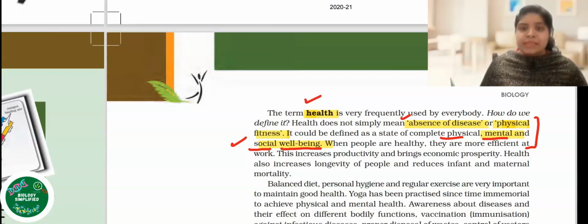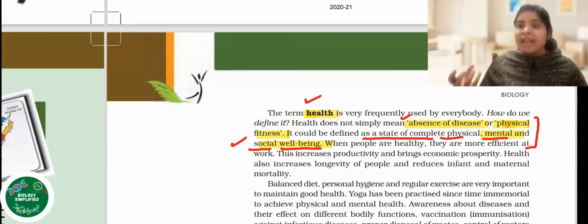So this is the definition which we will be writing: a state of complete physical, mental, and social well being of a person is called health. Now, when somebody is healthy, then the person is more efficient. He would be working more efficiently. Then his lifespan would be more.